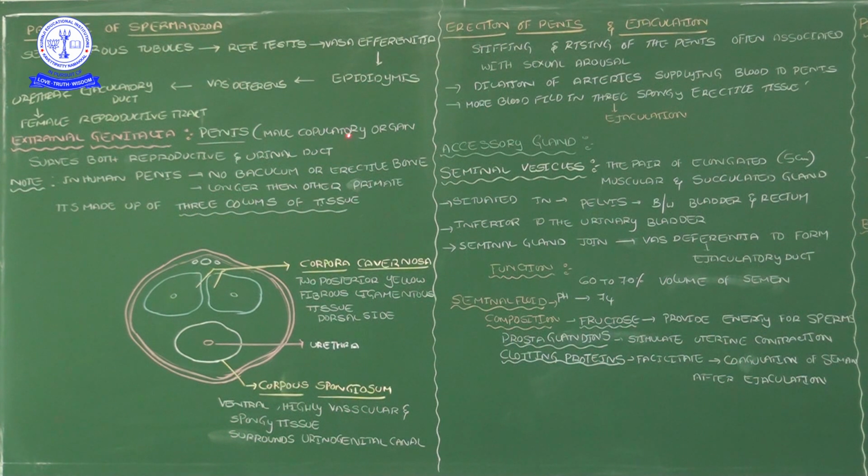This copulatory organ gives the passage for releasing the sperm cells into the female genital tract. It serves as both the reproductive and urinary duct. It is a common part for reproductive functions and urinary excretion.